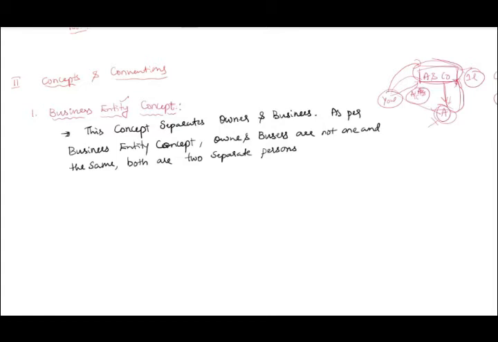Business is separate and owner is separate. So you are the accountant in the books of the business, not the owner. You have to feel that you are the accountant of the business. That means you have to feel yourself as the business. Then only the accounting you do will be correct. If you feel like a third party or intermediary, you can't achieve the results.